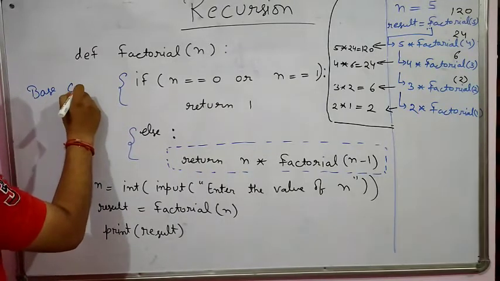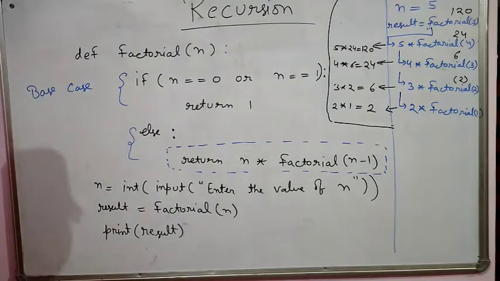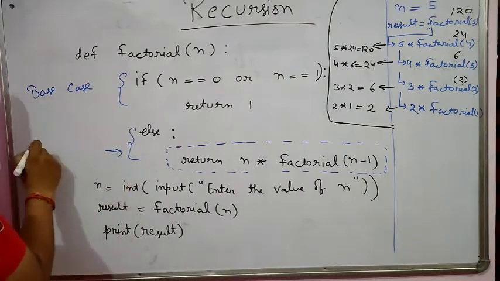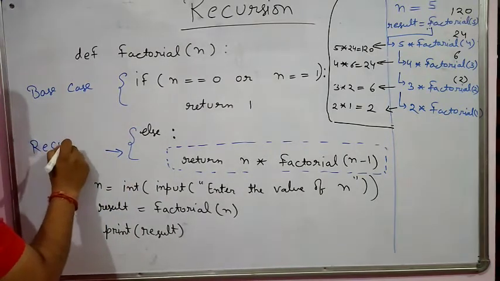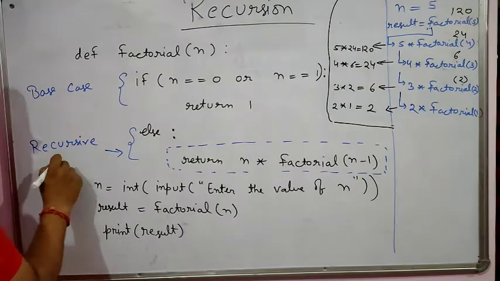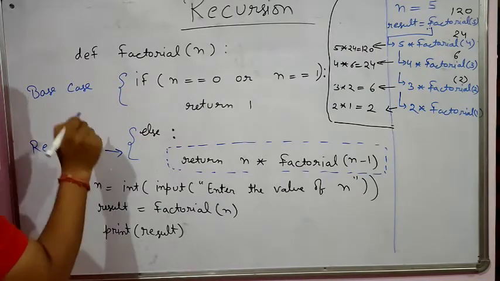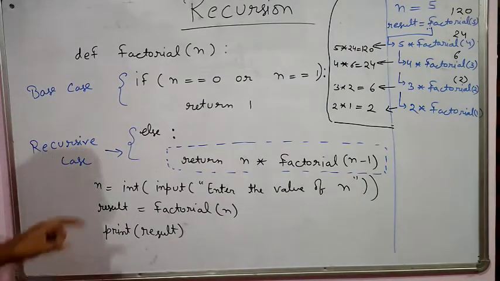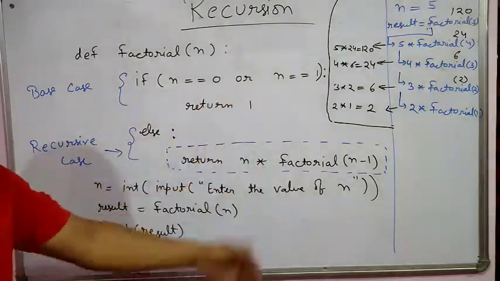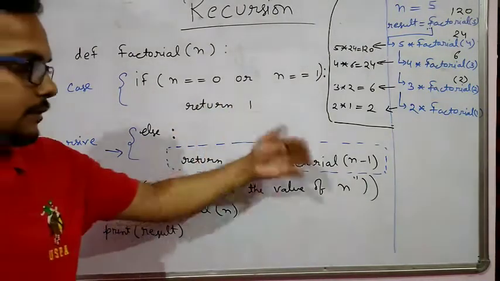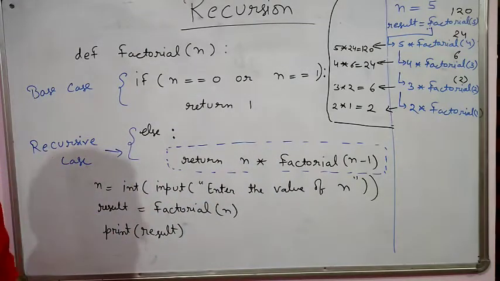Two cases we have. This one indicates the base case, and the second one indicates the recursive case. The recursive case is helpful for keeping on going, which means keep on finding the value. Is it clear?